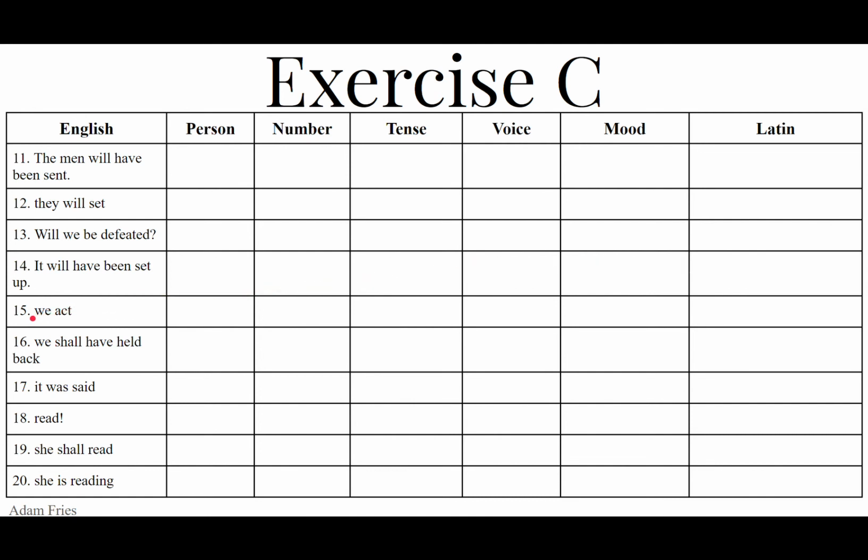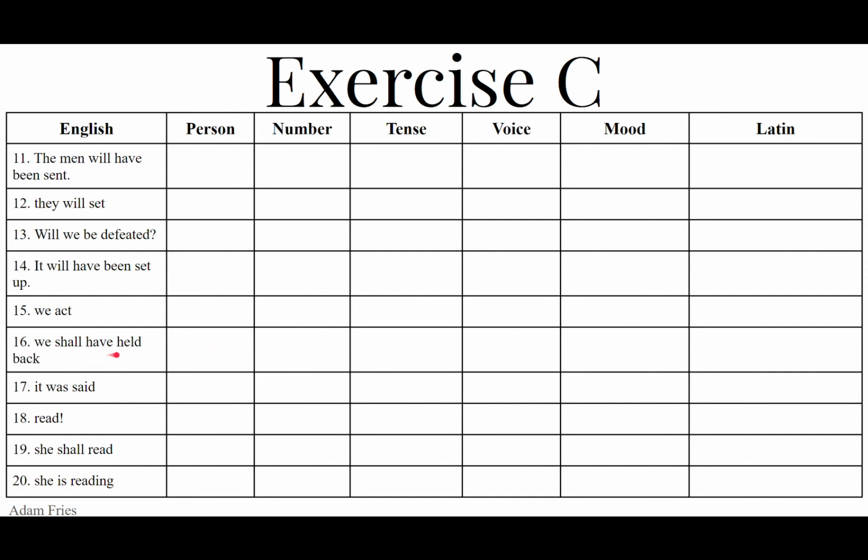15. We act, we do act, we are acting right now. We, first person plural, are doing this in the present tense, present time. We are actively doing this, active voice, and indicative mood. So ago, agere, egi, actus, present stem is ag, and then add imus, I-M-U-S, agimus.